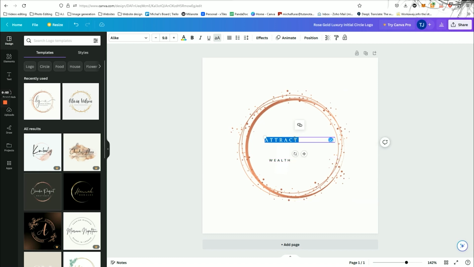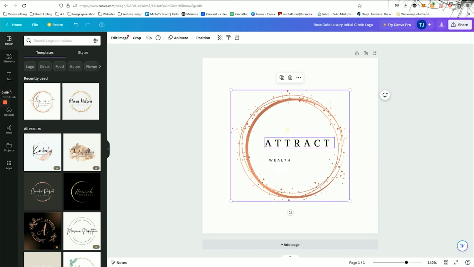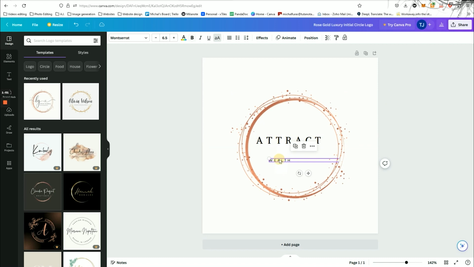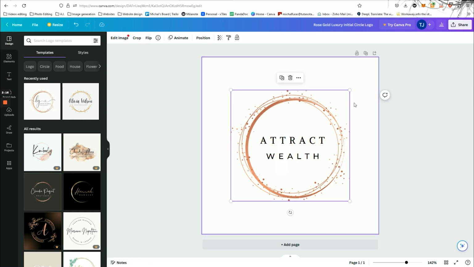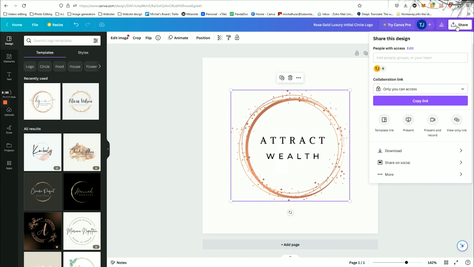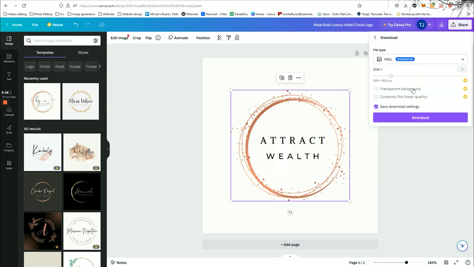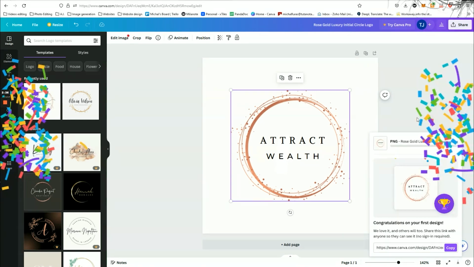It's a pretty cool design even if I'm not the designer. Attract Wealth. I will place it below Wealth. It looks a little bit small, so I will select the text and make it larger. As you can see, it's a pretty simple tool to use. You don't need to be a designer to create a really good design. This would be a perfect image for my profile picture. Once you are done editing, click on the share button, then select download. Choose the PNG format, leave everything as it is and click download.